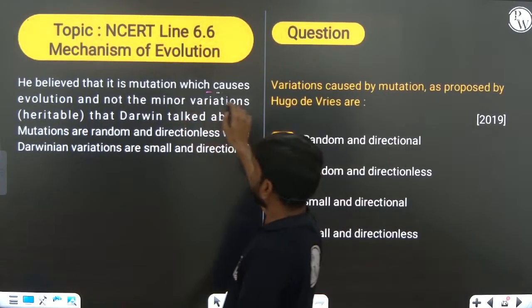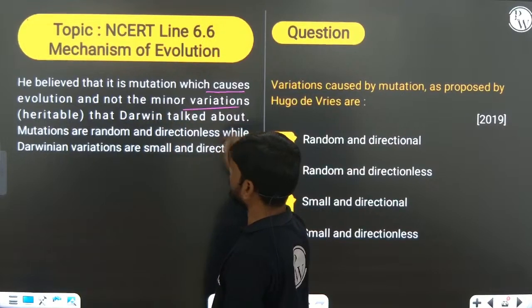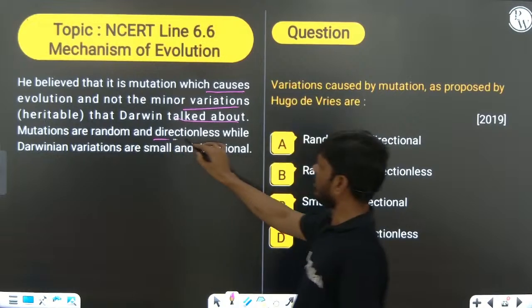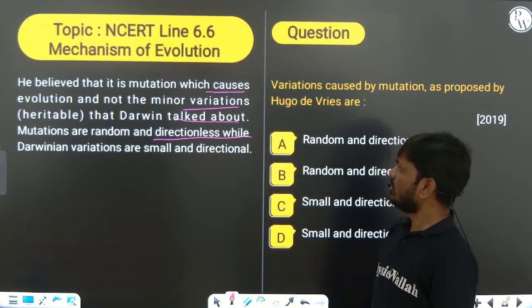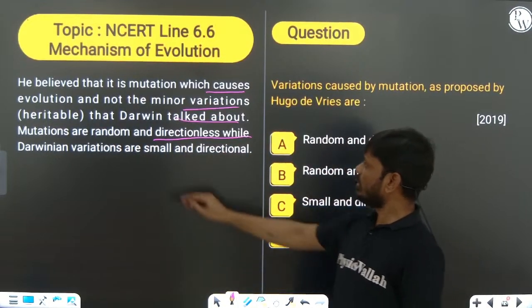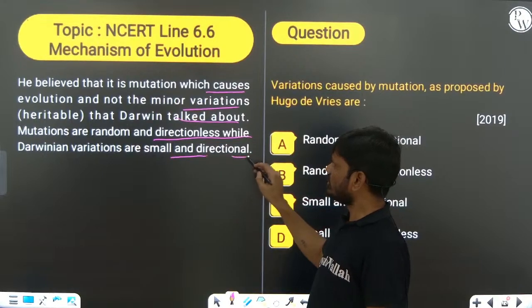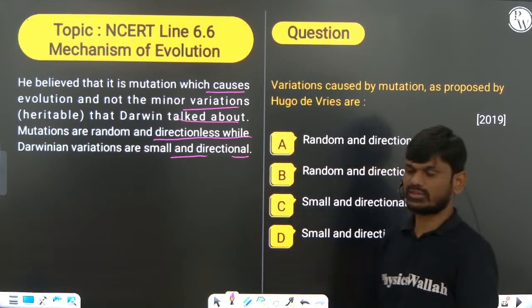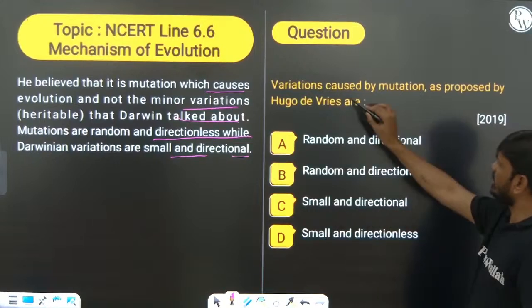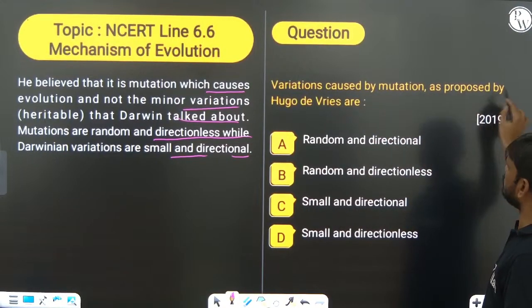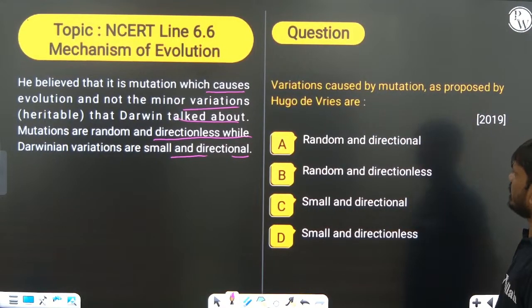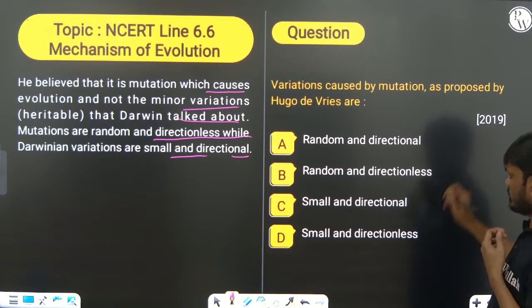Mutations are sudden, which cause evolution, whereas Darwinian variations are minor. Darwin talked about variations that are small and directional, but mutations are random and directionless. That is an important area. The variations caused by mutation, as proposed by Hugo de Vries, are random, directionless.